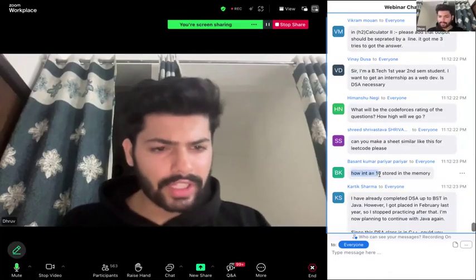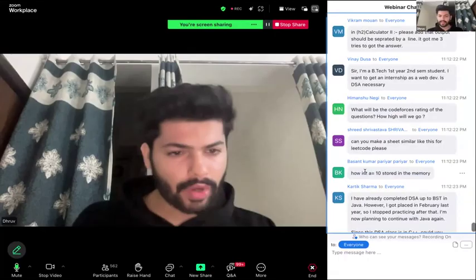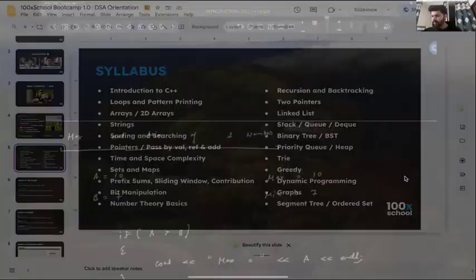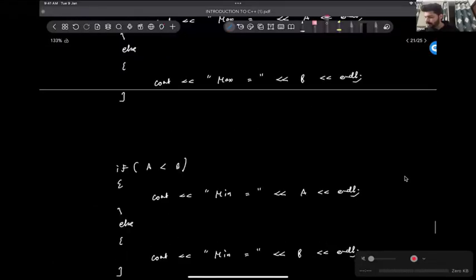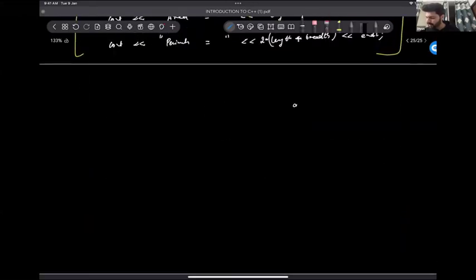How is int a equal to 10 stored in the memory? So Basant, as soon as we write int a equal to 10, what happens is a block a is created in the memory. It is of integer type which stores 10 here.